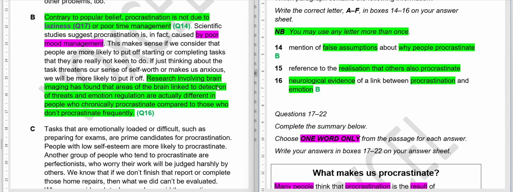So found the brain link to detection to threats, emotion regulation. So emotion regulation, so here is something about emotion and here is something about procrastination. And there is research evidence involving brain imaging, neurological evidence. Threats and emotions are our emotions, obviously, and procrastination is here, chronically procrastinate. So that's why this is our B answer.